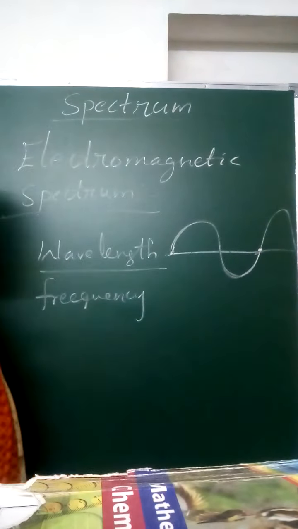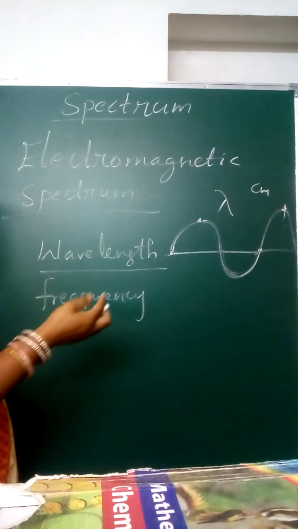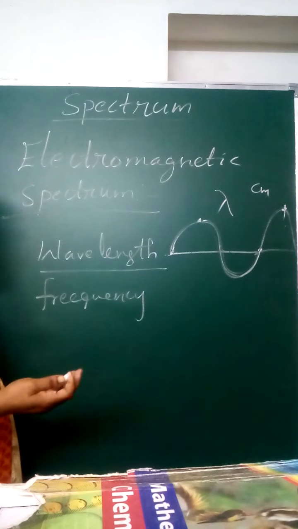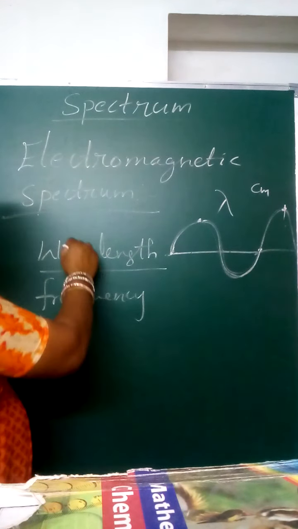Suppose you take from here to here, this is also a wavelength. That is called a crest, we know that. You can take any point, but you have to take the consecutive point only. That distance between consecutive points is called lambda. It is denoted with lambda. The unit is centimeter or meter, since this is a length. The SI unit of length is meter, and we know the CGS unit is centimeter. But wavelengths are small quantities, so we tell the unit of wavelength as centimeter. That is about wavelength.